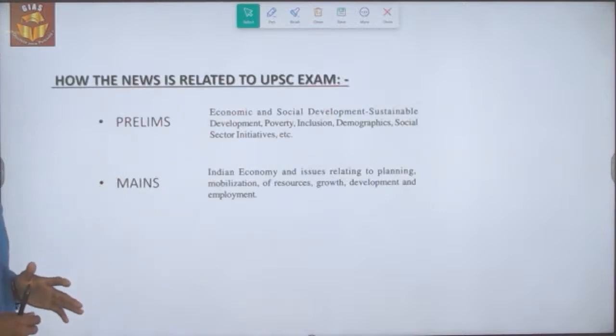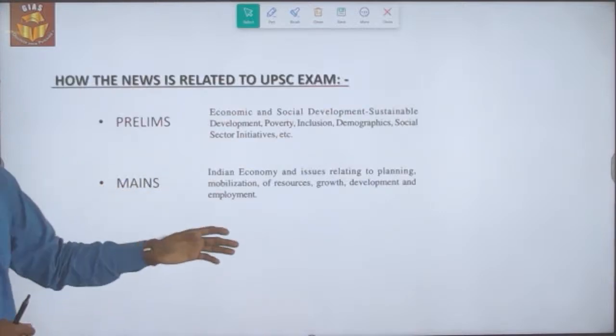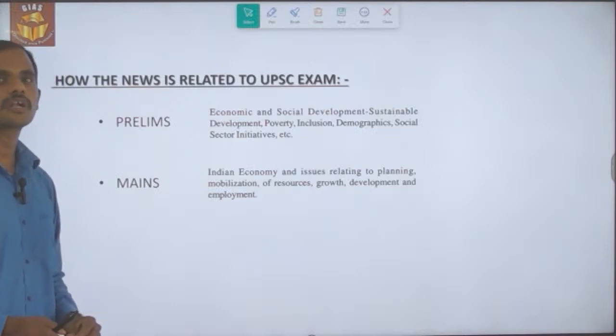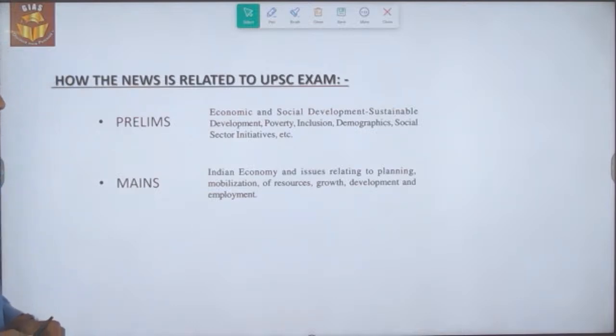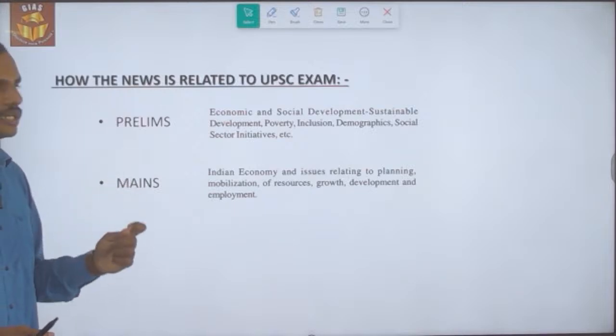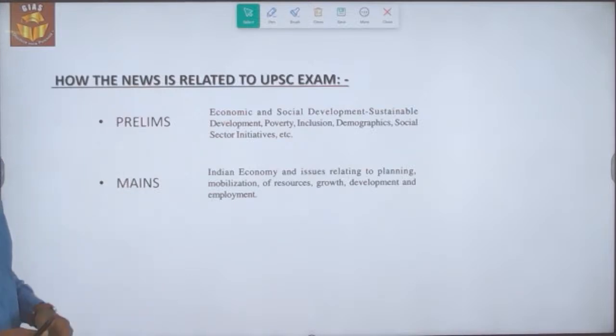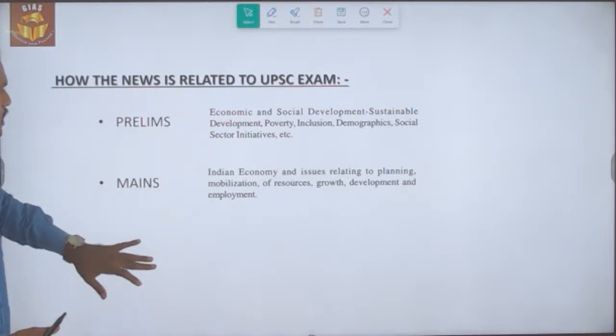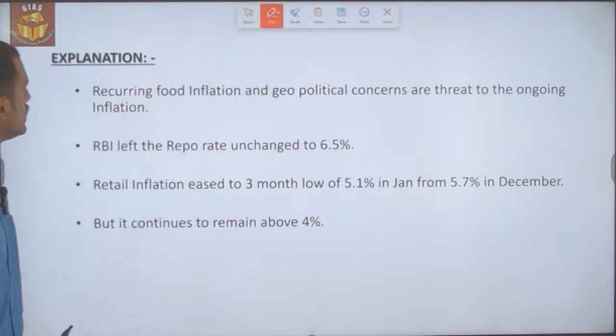It is under prelims, related to economic and social development. Similarly, under mains, it is related to economic development through a subtopic called Indian economy and issues relating to planning, mobilization of resources, growth, development and employment. So this is how the news has been related to the examination. Okay, let's look into the details of the news.